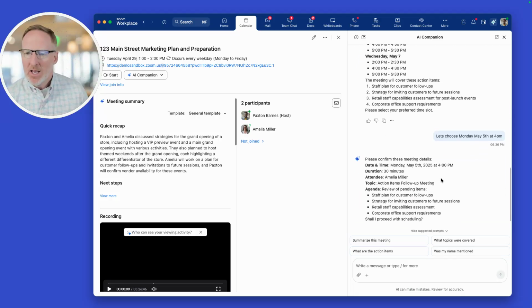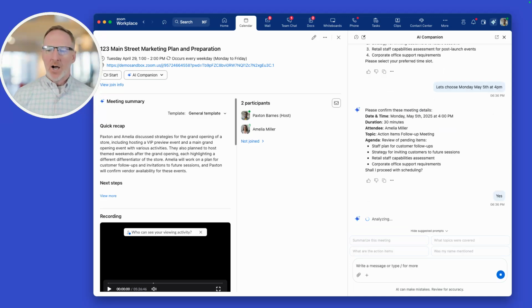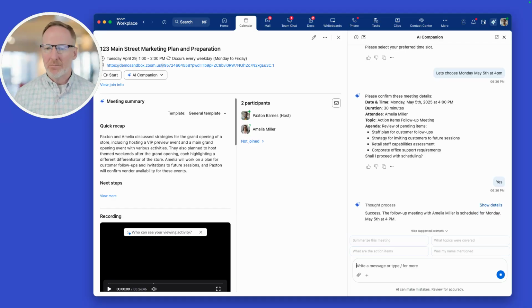And here we go. Please confirm these dates are good. It looks like the agenda is good. I like it. Let's go ahead and move forward with this. AI Companion will leverage the ability to schedule the calendar invite because you have calendar integration with Zoom. This can be Zoom Calendar, Google Calendar, or Microsoft Calendar. And actually, in this case, we're using Microsoft.